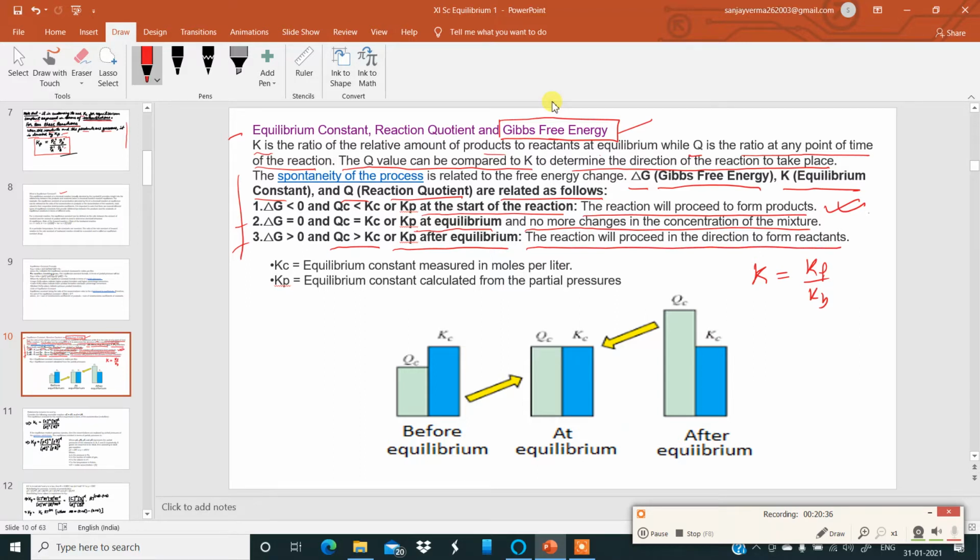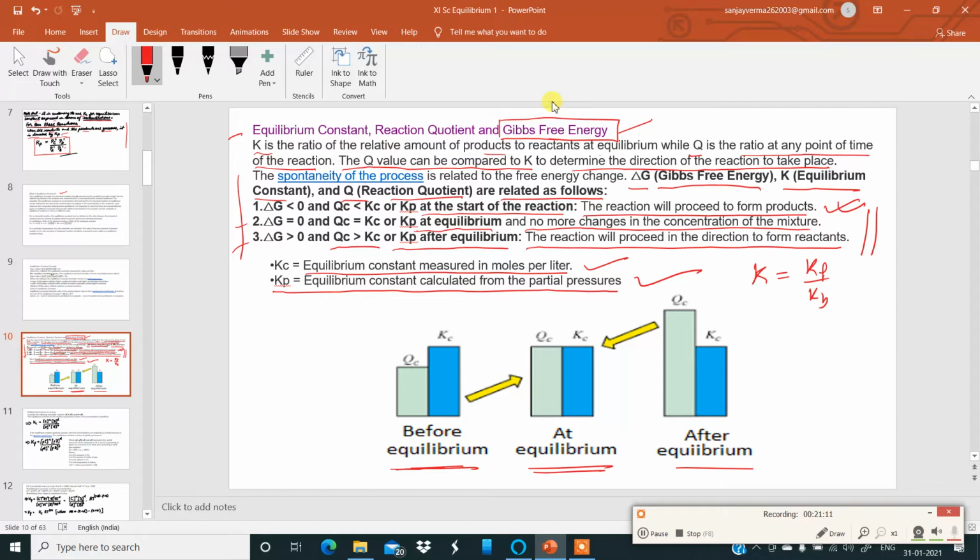So please remember these 3 relations over here. Delta G equal to 0 means equilibrium. Delta G less than 0 means the reaction will happen in the forward direction. Delta G greater than 0 means the reaction will happen in the backward direction. Now I have told you already, Kc means equilibrium constant measured in moles per liter, and Kp is equilibrium constant calculated from the partial pressure. Now have a look at this diagrammatic illustration over here. It will help you to remember these 3 points.